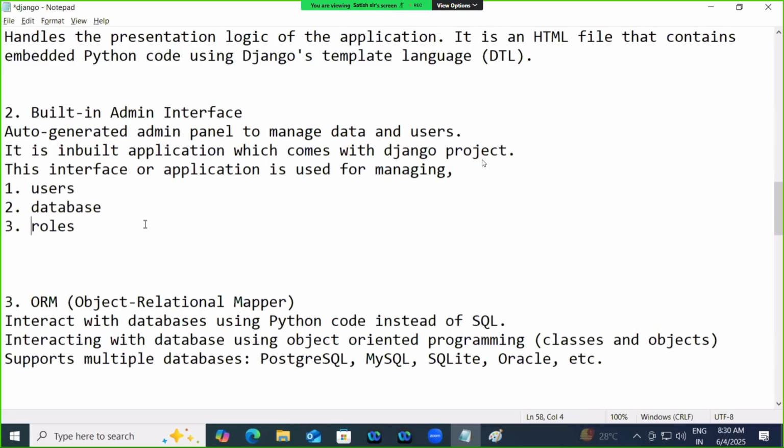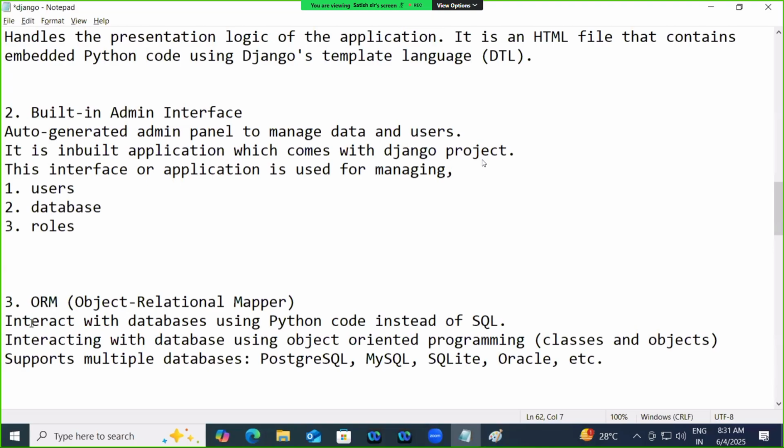If it is any other programming language, you have to develop the admin interface, but Django provides it. Less coding, don't repeat yourself. You don't require to write the same admin for every project. Automatically it generates the admin panel. Understood? Then the third one is what?